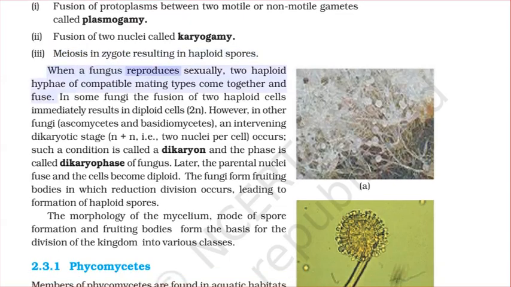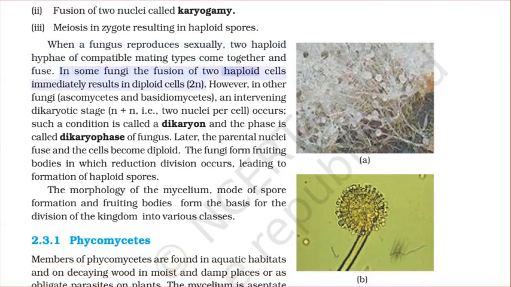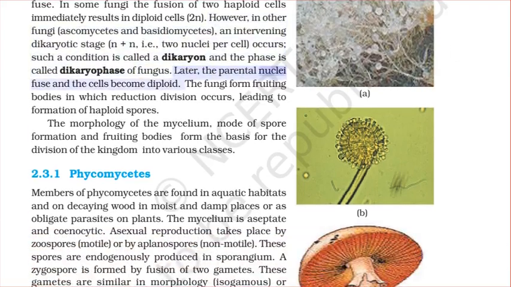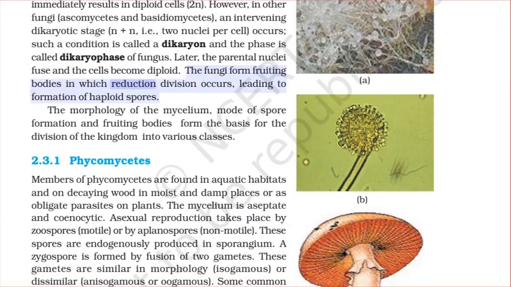When a fungus reproduces sexually, 2 haploid hyphae of compatible mating types come together and fuse. In some fungi, the fusion of 2 haploid cells immediately results in diploid cells. However, in other fungi, ascomycetes and basidiomycetes, an intervening dikaryotic stage, n+n, i.e., 2 nuclei per cell, occurs. Such a condition is called a dikaryon, and the phase is called dikaryophase of fungus. Later, the parental nuclei fuse and the cells become diploid. The fungi form fruiting bodies in which reduction division occurs, leading to formation of haploid spores.